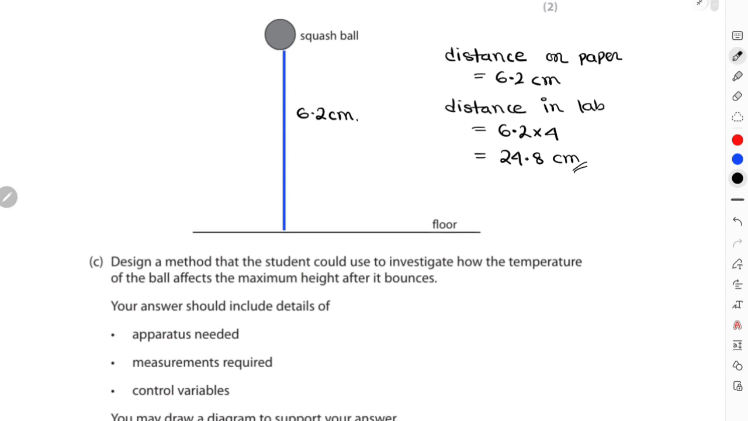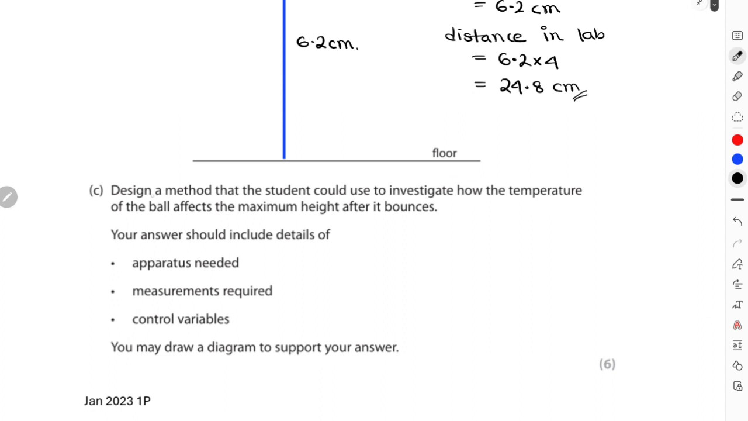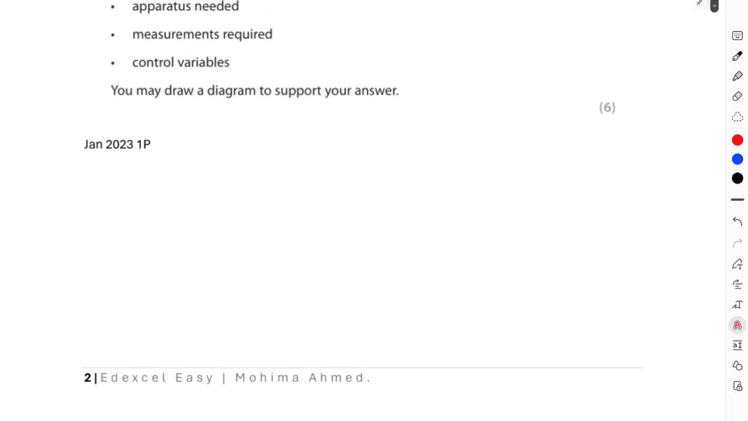And then again, it is stated that a student should design a method that the student could use to investigate how the temperature of the ball affects the maximum height after it bounces. Your answer should include details about the apparatus used, measurements required, and the control variables. And I can also draw a diagram to support my answer. Now as I'm trying to draw a diagram, obviously I will use a meter ruler to measure the height. The meter ruler is only going to measure the perpendicular or vertical height, so I have to make sure that the entire meter ruler is perpendicular to the ground, right?